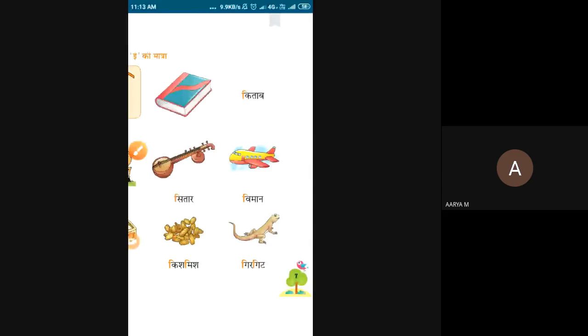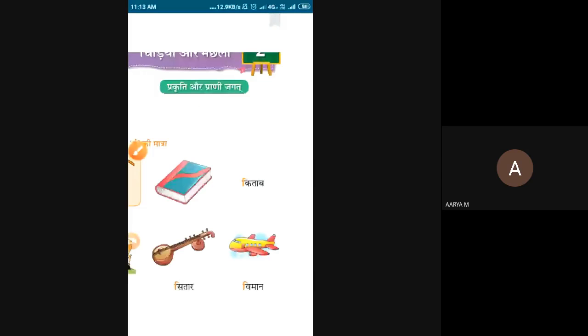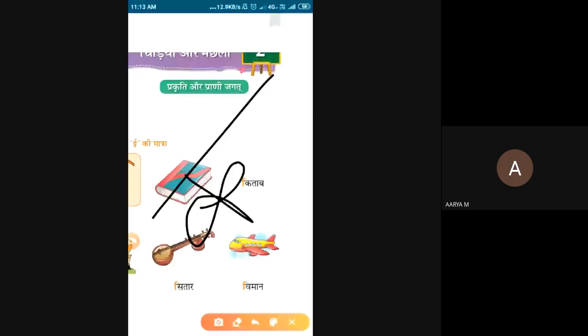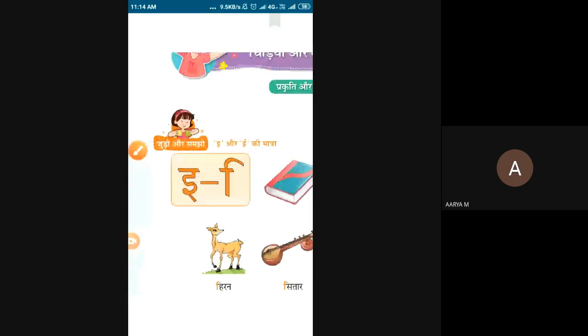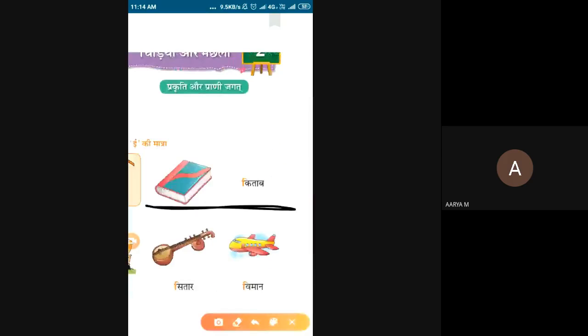See the first one. This is Ka, E sign. So ik plus e, ki, and Ta and ib. See the pronunciation. This is lower sound, this is higher sound, because this is the A sign, right? See here. Ka, ik plus e, ki, Ta, ib. Kitab. Kitab means what? Book. Kitab means what, child? Book. Like that.